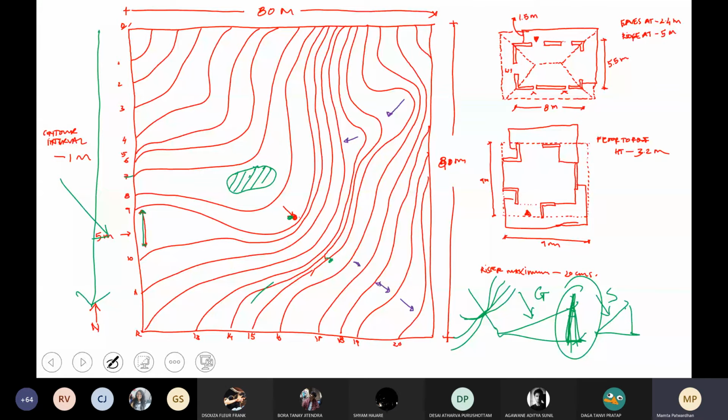Suppose, as an exercise, I invert this. Suppose I put the 0 over here and I put 20 over there. The ridges will become valleys, and the valleys will become ridges. Correct? I'm simply inverting, simply putting 0 on this side and the higher slope on the other side. Yeah. See what happens, okay.